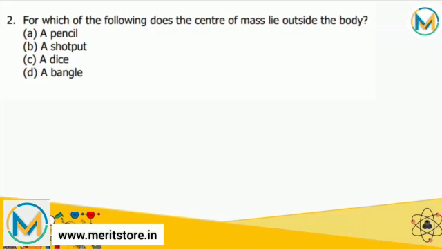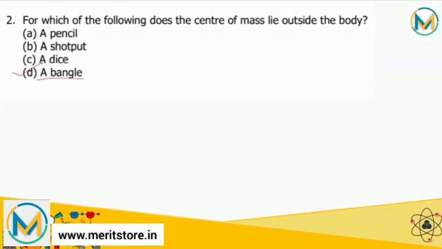Now a bangle is in the form of a ring, and as we know the position of center of mass depends upon the shape of the body and distribution of mass. So out of the four given bodies, that is pencil, shot put, dice and bangle, the center of mass lies at the center, which is outside the body, whereas in all other three bodies, it lies within the body because they are completely solid. So correct answer is option D, that is a bangle.